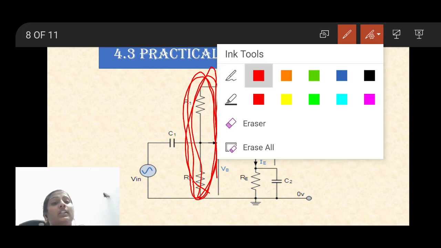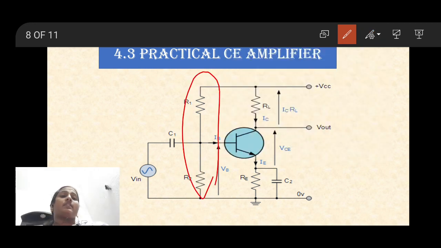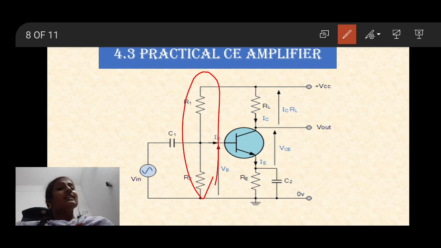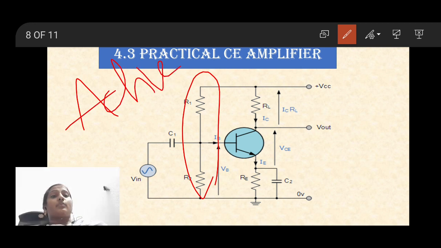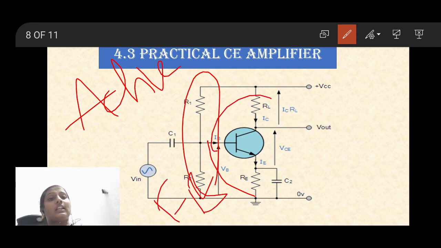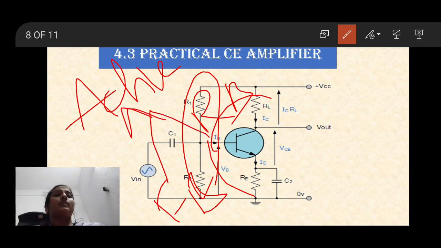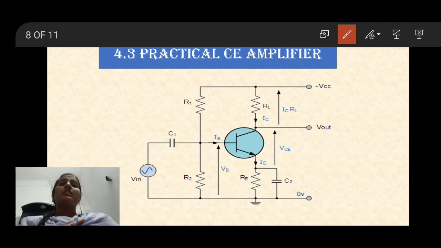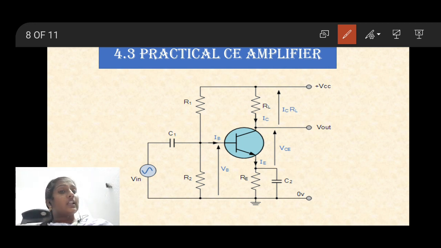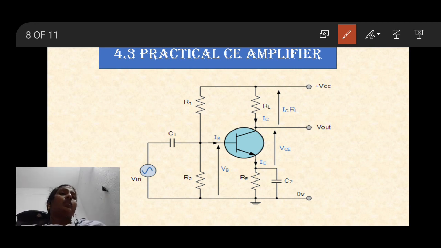Another important necessity of R1 and R2 is making the transistor always operate in the active region. Active means the emitter base junction is in forward bias condition and the collector base junction is in reverse bias condition. If the transistor is not operated in the active region, the operating point may shift, and the amplifier moves into saturation or cutoff region, so no output may be produced or sometimes a large amount of output may be produced.